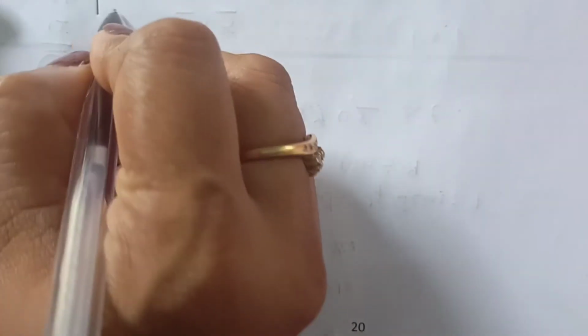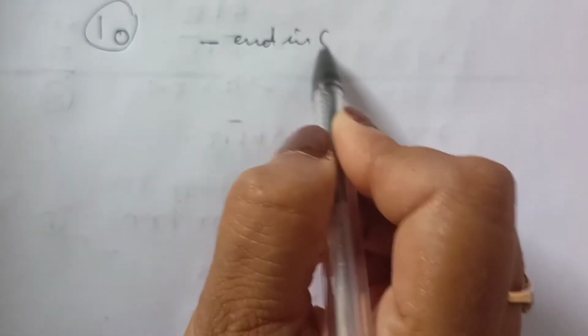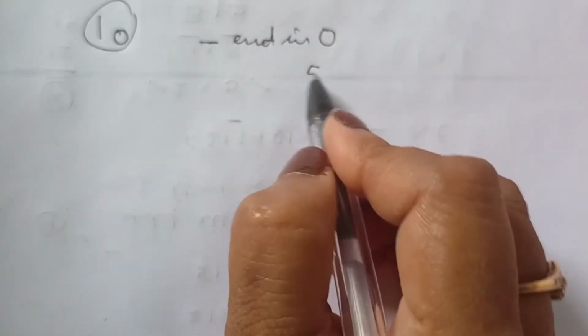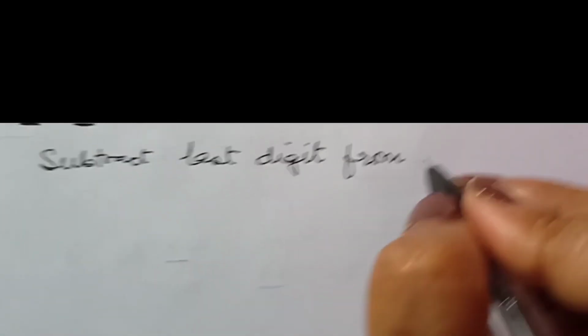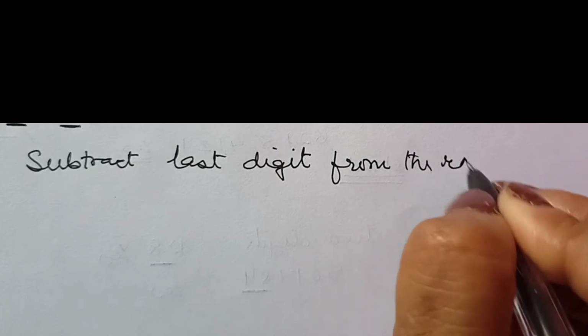And for the divisibility rule of 10, you know that simply it should end in 0. Then it is divisible by 10. For example, 50, 60 and so on. Let us go to the divisibility rule of 11. Again, it is a prime number, so you subtract the last digit from the remaining number.